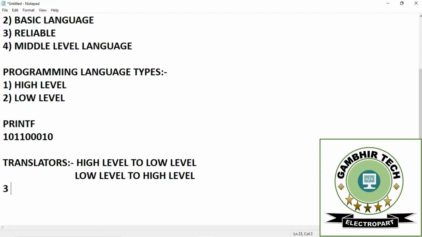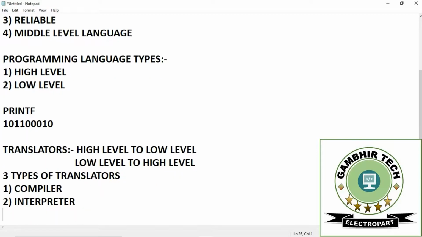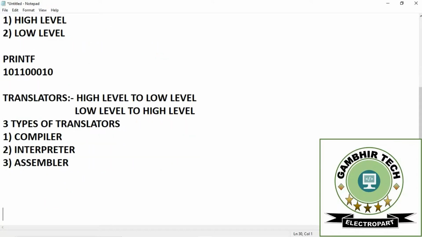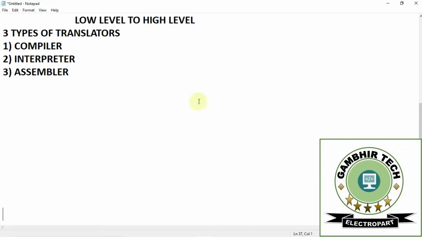So there are three types of translators. The first one is the compiler, the second one is the interpreter, and the third and last is the assembler. Now let's discuss them one by one.